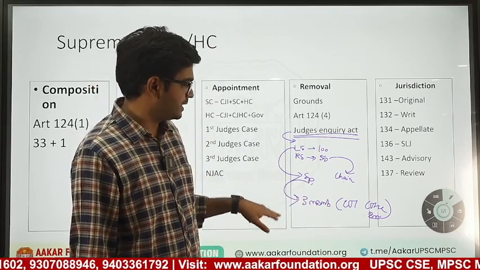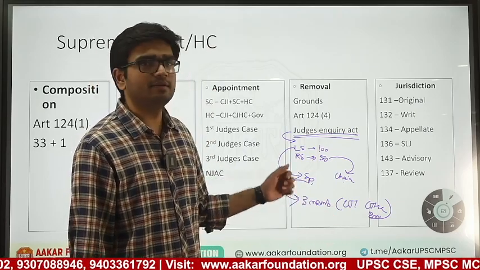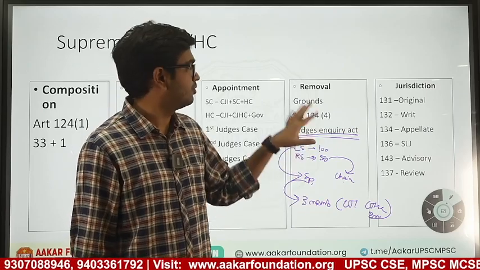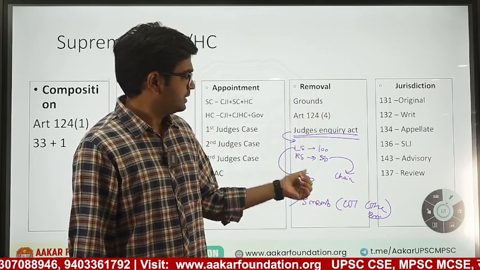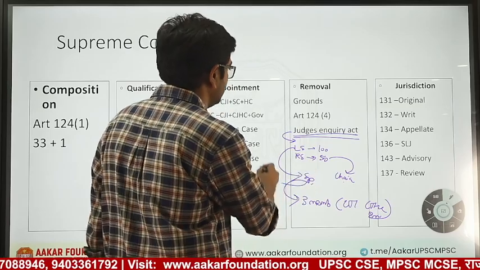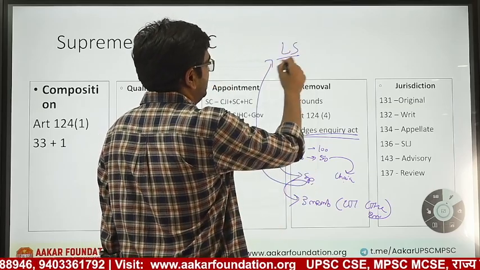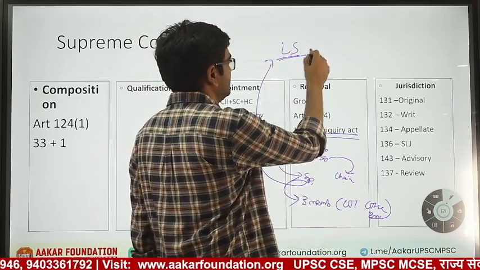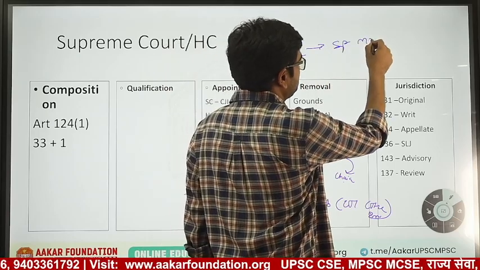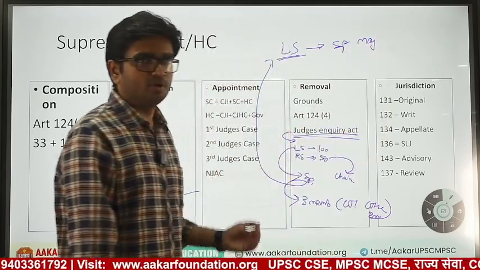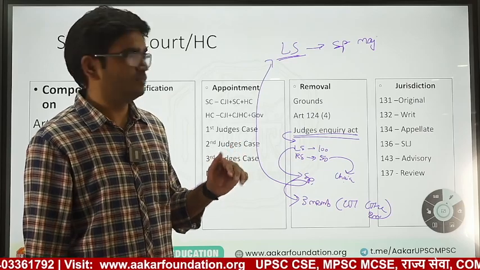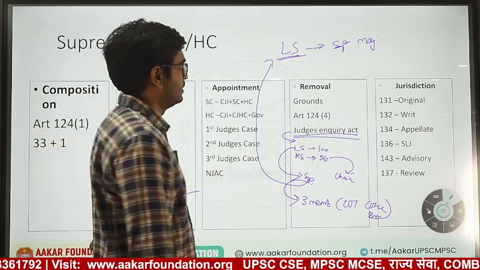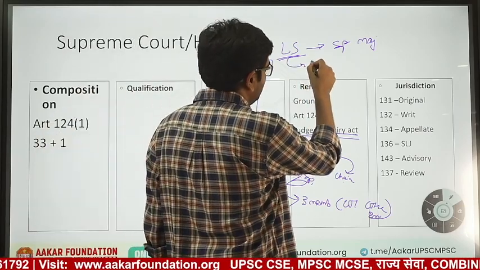Whatever their report, they will send it to the Speaker. If they say that the removal procedure has to be carried on, then the Speaker will introduce this motion into the Lok Sabha, and now Lok Sabha will have to pass it by special majority. That is a majority of the House and 2/3 present and voting. Then it will go to Rajya Sabha.